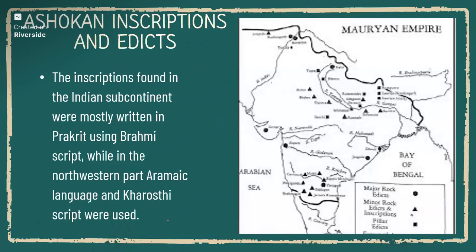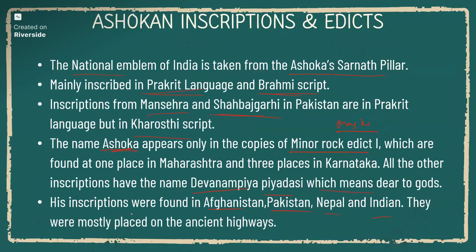So this map is not clear. I'll share the map separately. Don't worry. These are the places where major and minor rock edicts are there. The inscriptions found in the Indian subcontinent were mostly written in Prakrit using the Brahmi script, while in the northwestern part the Aramaic language and Kharoshti script were used. So these are some of the important information about Ashoka and the Mauryan dynasty.